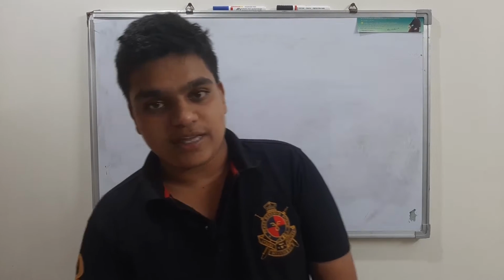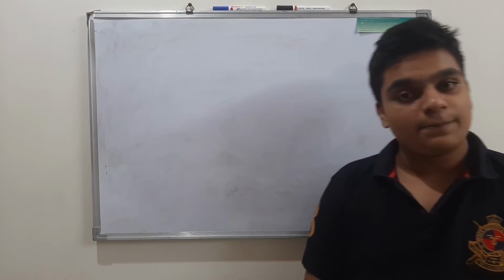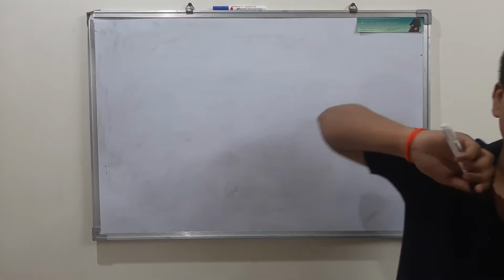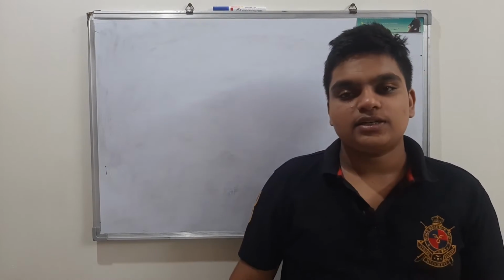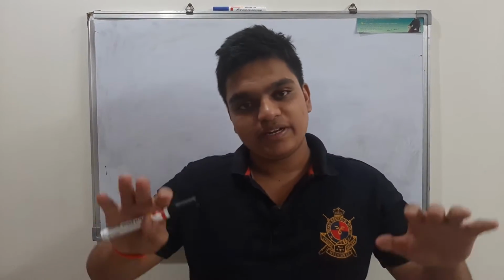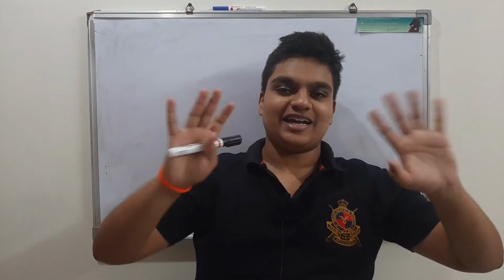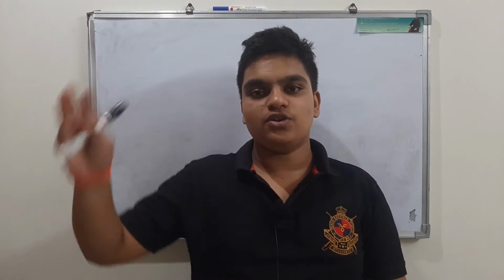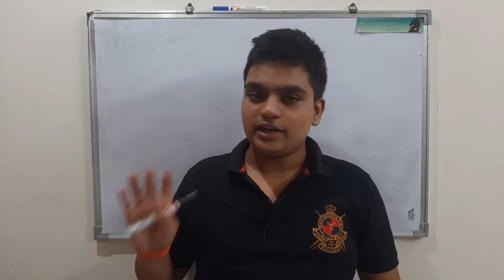So yes, without any further ado, let's get into the hypothalamus part, in the chapter Chemical Coordination and Integration. In the last class I gave you a brief introduction to this chapter, and today's video will be a very short video, like 10 minutes is enough, since hypothalamus is so small.